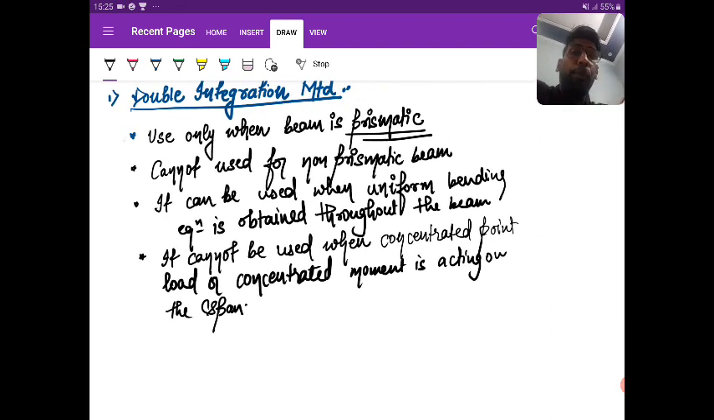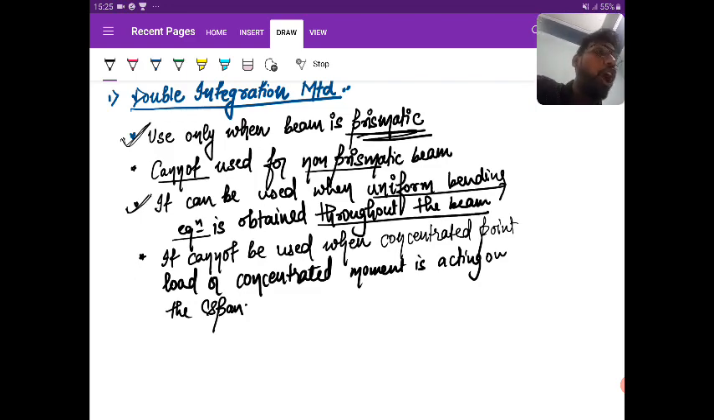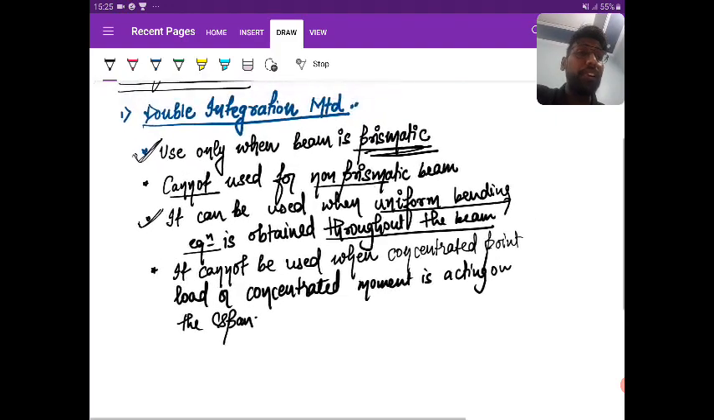I have taught 4 points for the double integration method. First, it is used when the beam is prismatic, so non-prismatic it cannot be applied. Second, it is used only when a uniform bending equation is obtained throughout the beam. That means it cannot be used when concentrated point load or concentrated moment is acting on the span, because due to the application of concentrated point load or concentrated moment, the bending equation will not remain constant throughout the length. Okay, is it clear? Right.